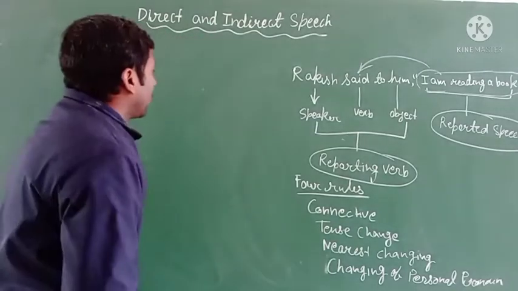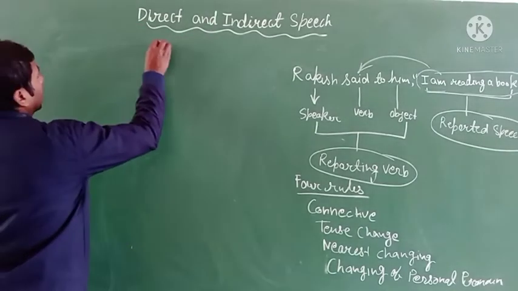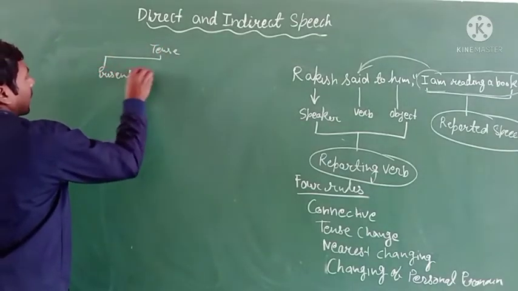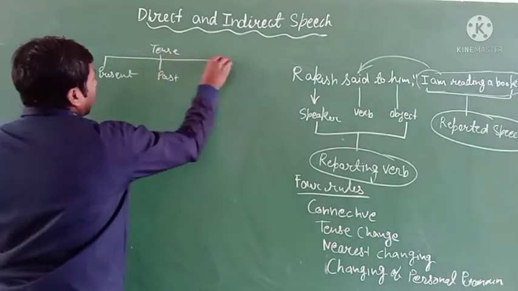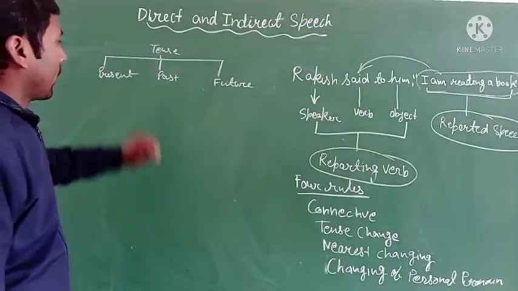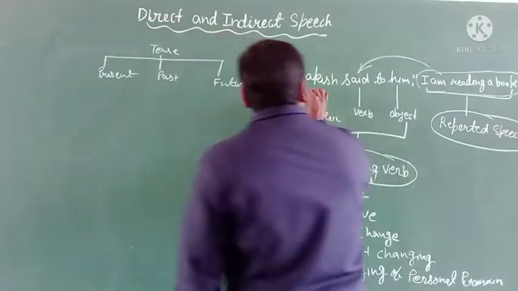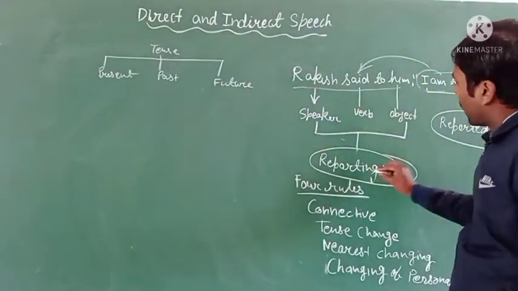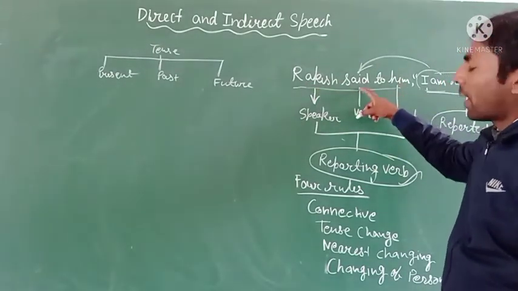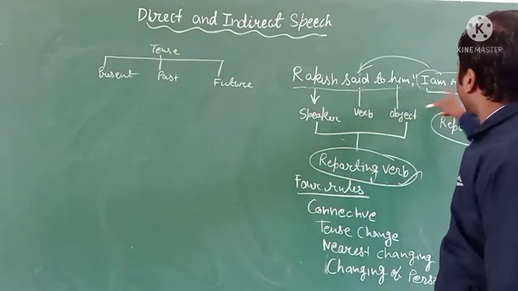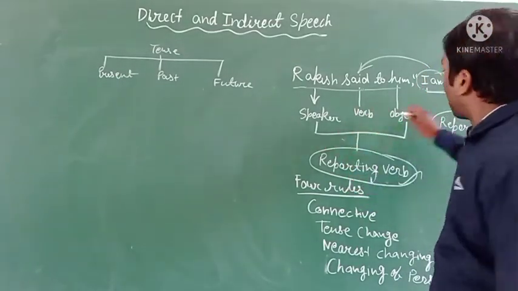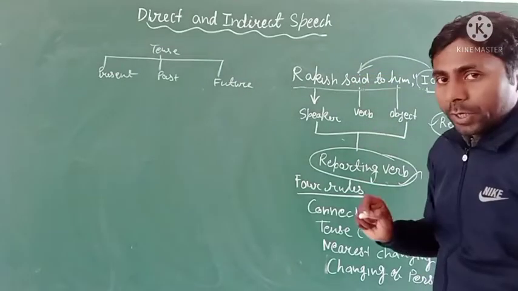First, I think you all know very well about the parts of the tense. Okay, there are three parts of the tense: present, past, and future. Clear? You have no doubts? Okay, listen, and you know very well that this is the reporting verb part. This part, Rakesh said to him, is called the reporting verb, and this part is called reported speech. And we can change the reported speech according to the reporting verb.